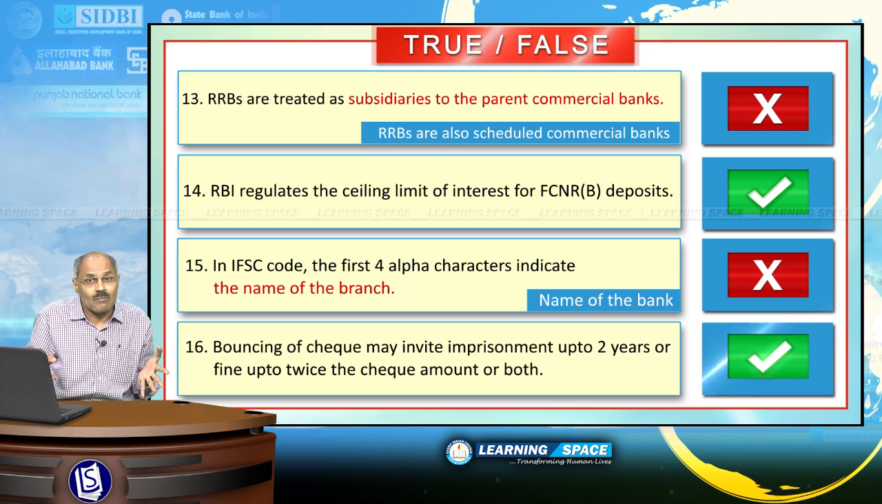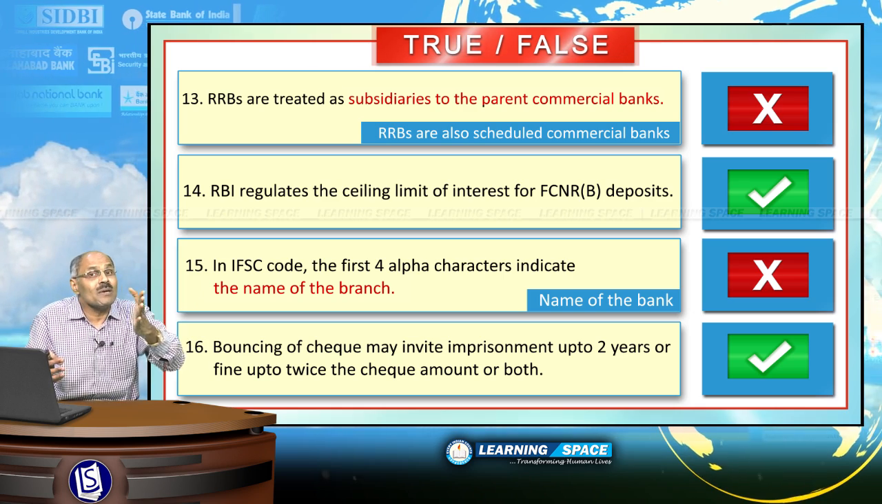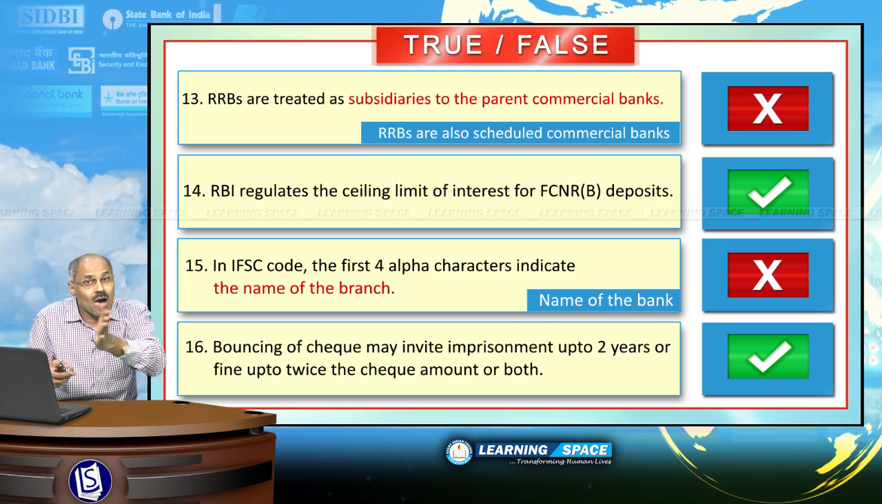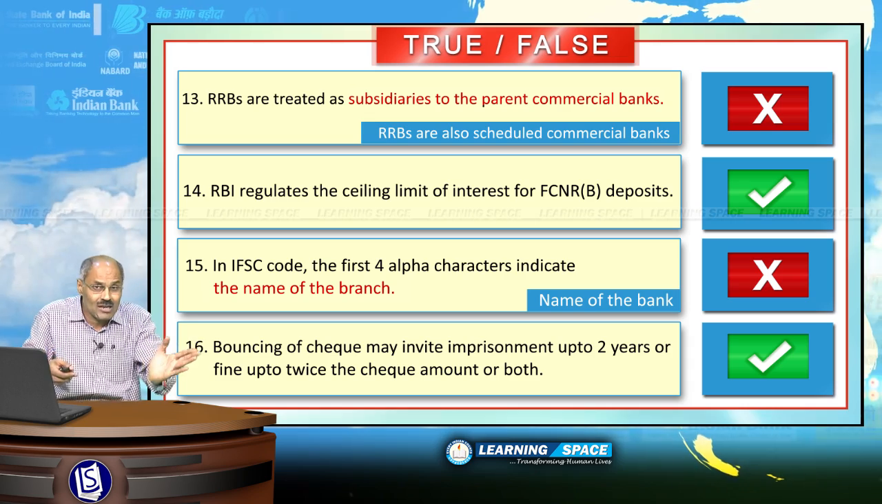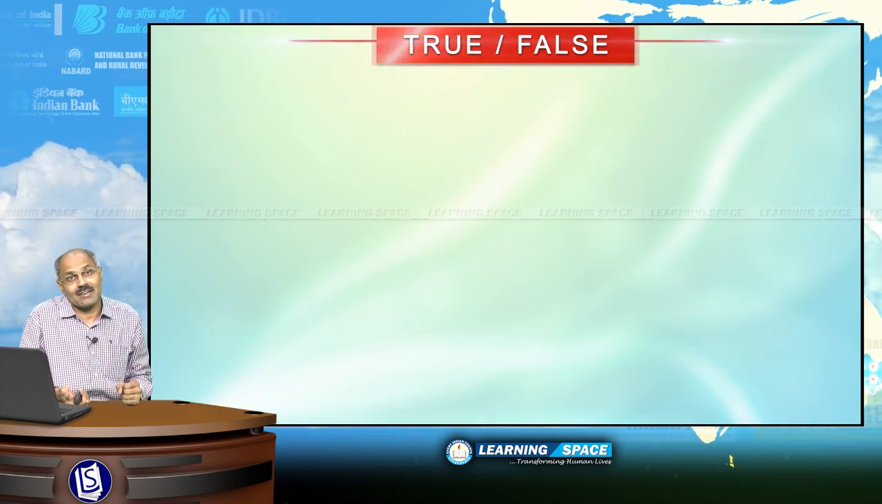Absolutely right. Bouncing of check nowadays may invite imprisonment up to 2 years or fine up to twice the check amount or both. Right? So the given sentence is correct.